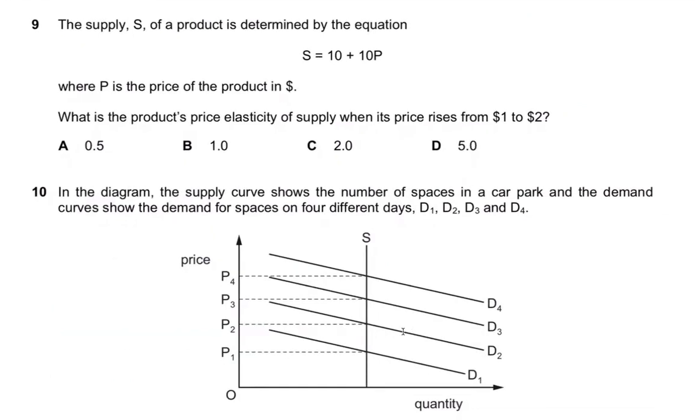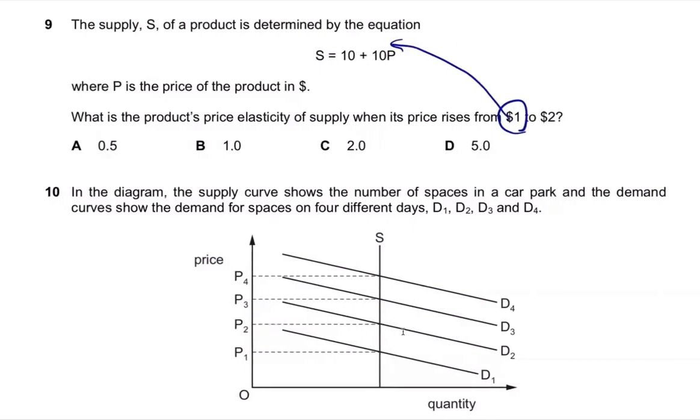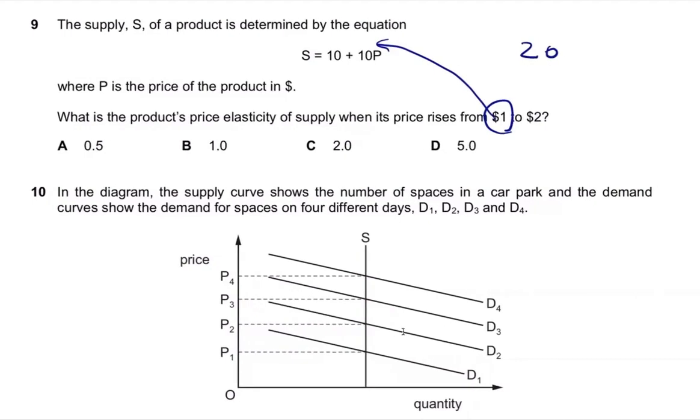Question 9. The supply S of a product is determined by the equation S equals 10 plus 10P, where P is the price of the product in dollars. What is the price elasticity of supply when its price rises from $1 to $2? You can plug in $1 first and get the quantity, which is 20, and then for the second quantity I plug in $2, and get 30. Then if I calculate the PES with the data, I get 0.5, which is A.